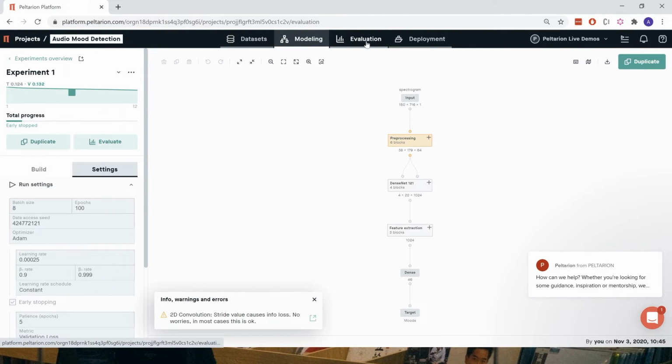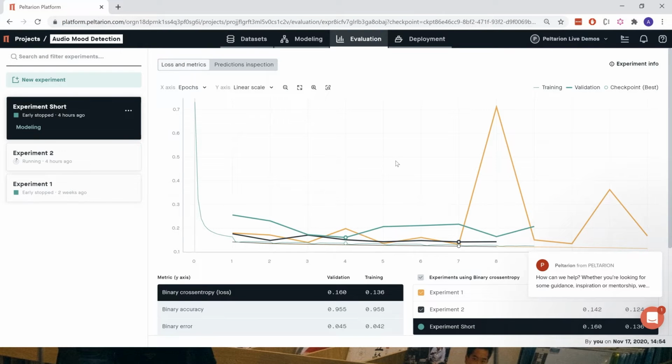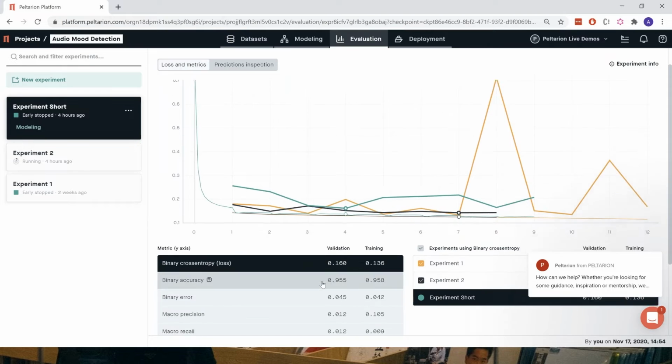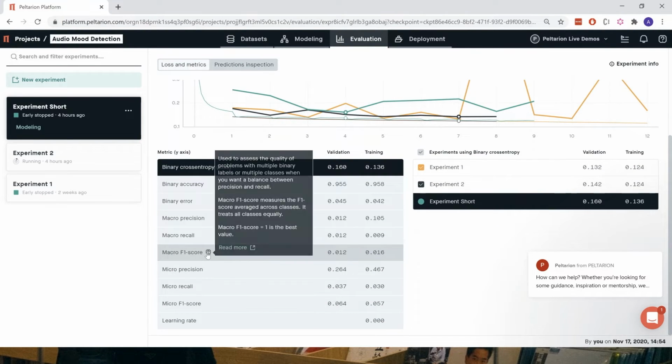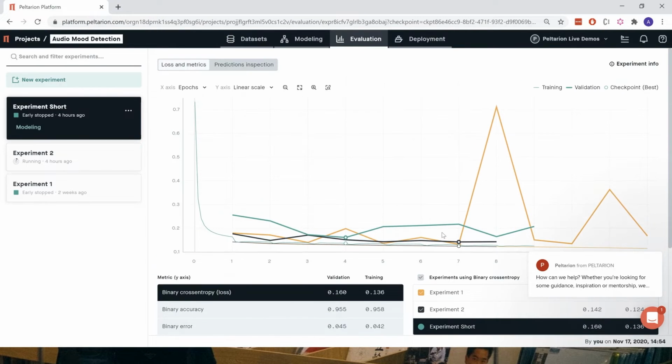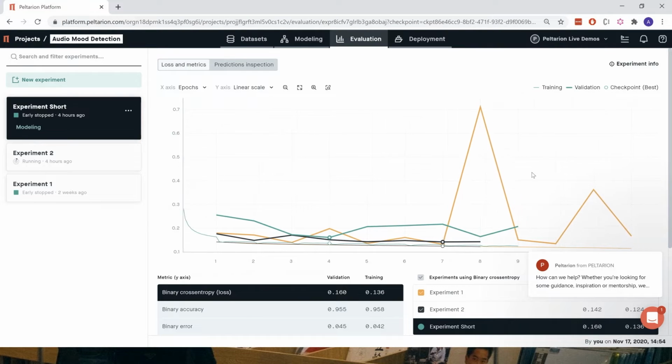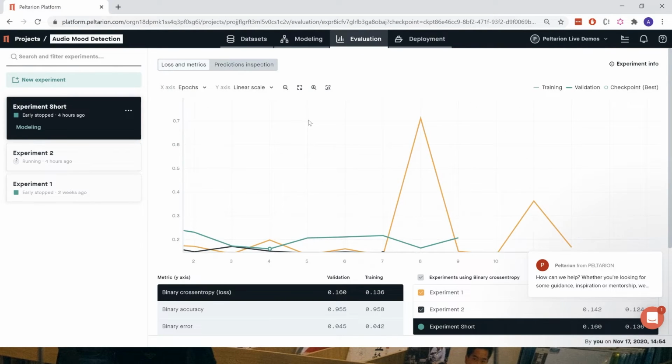Then we can go to the evaluation view, where you can go through different metrics to see how it performed, and get some information on what they are. You can also see the curve of how it went during training.